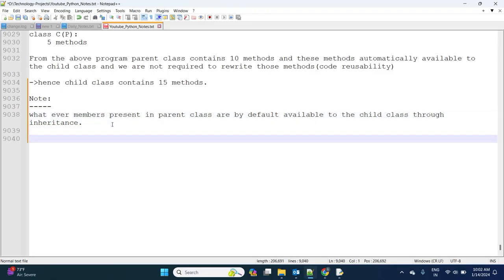Observe one small program for this. I'm taking a parent class, and in the parent class I'm taking one instance method m1, which prints "parent class method".